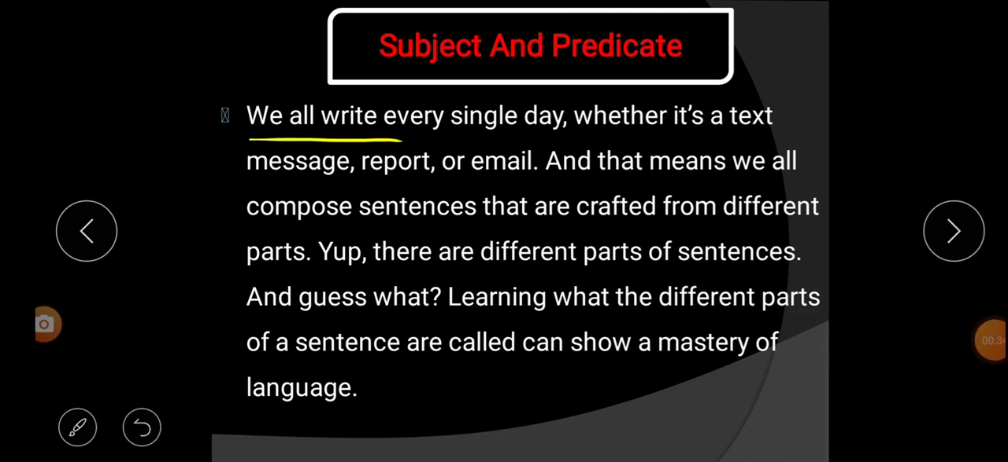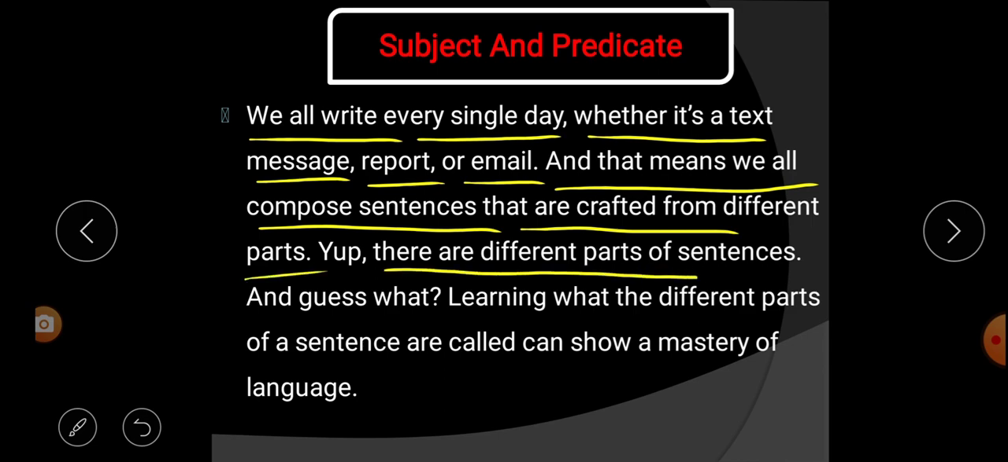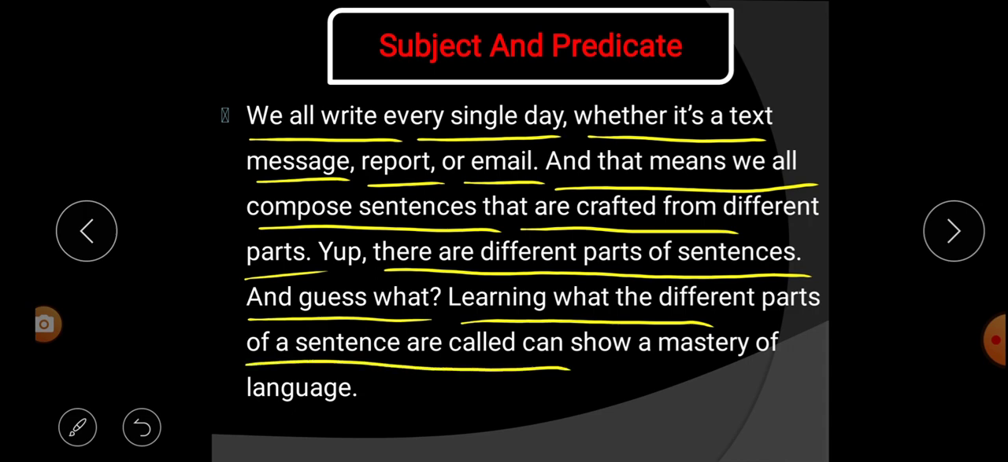We all write every single day, whether it is a text, message, report, or email. And that means we all compose sentences that are crafted from different parts. Yup, there are different parts of a sentence. And guess what? Learning what the different parts of a sentence are called can show a mastery of language.